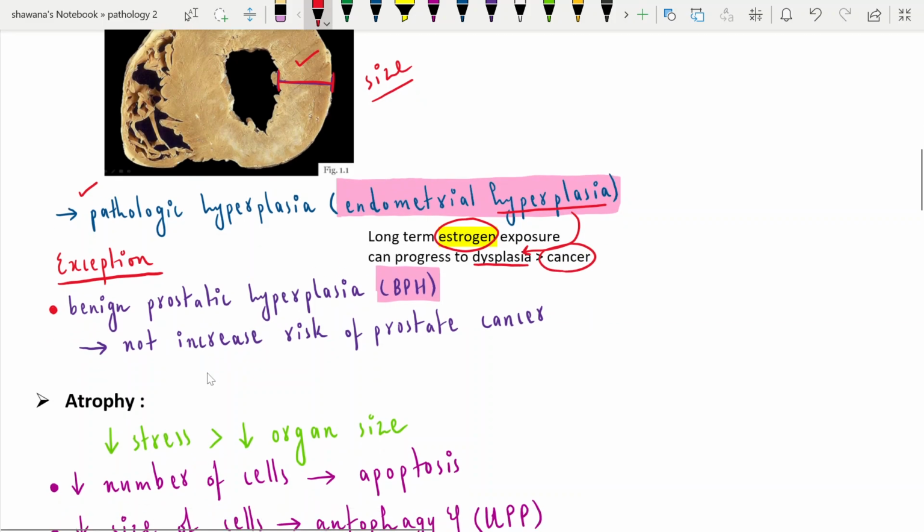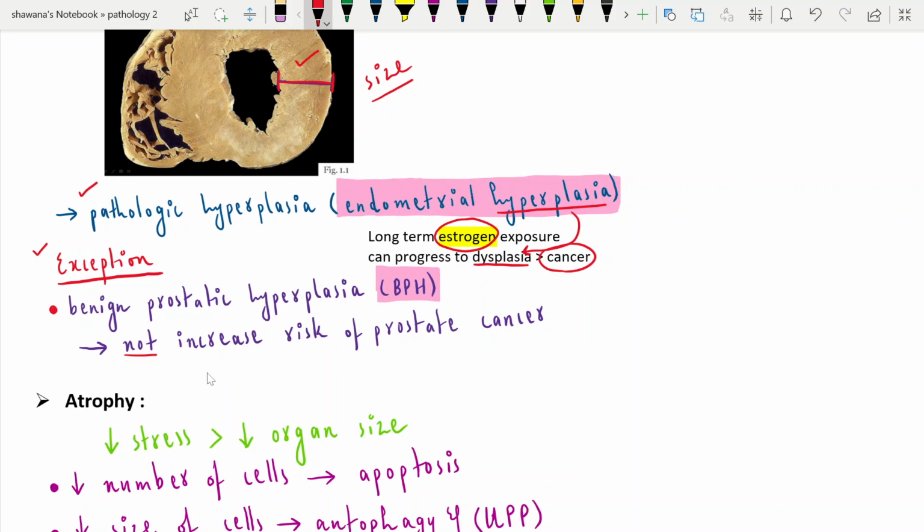Not all hyperplasias are cancerous. There are always exceptions. For example, benign prostatic hyperplasia. It is a hyperplasia in the prostate gland of men, and it does not increase the risk for prostate cancer. It is an exception.